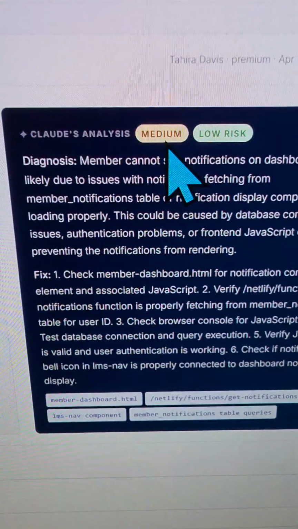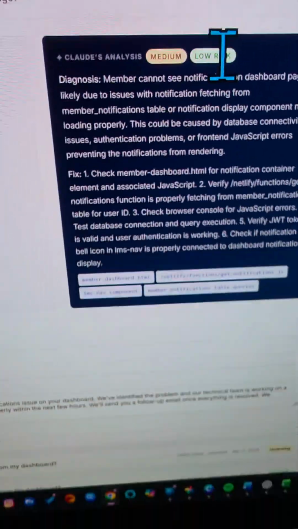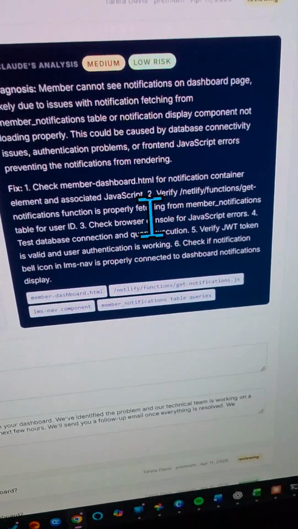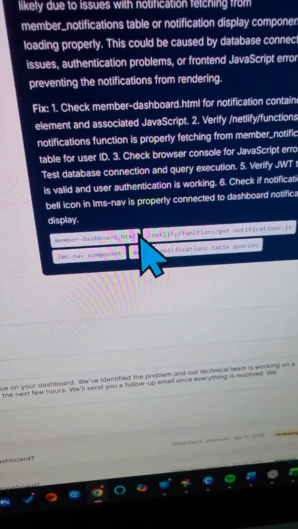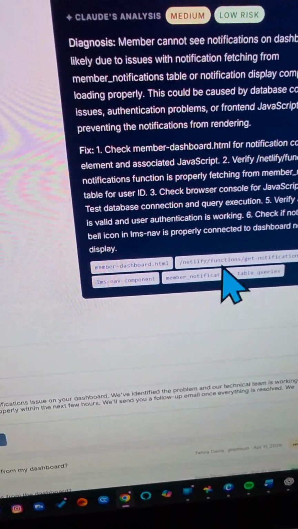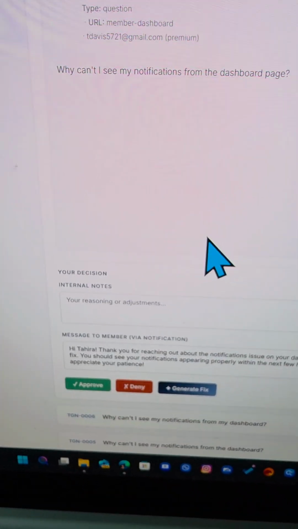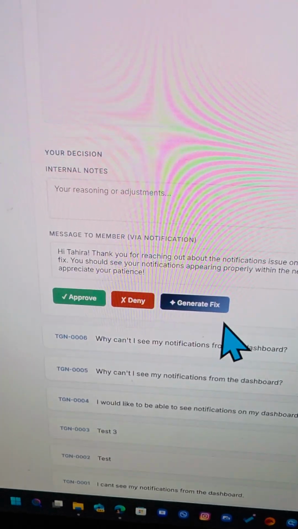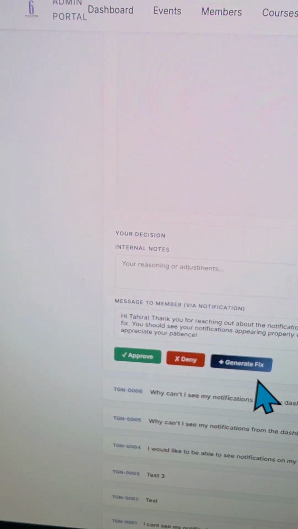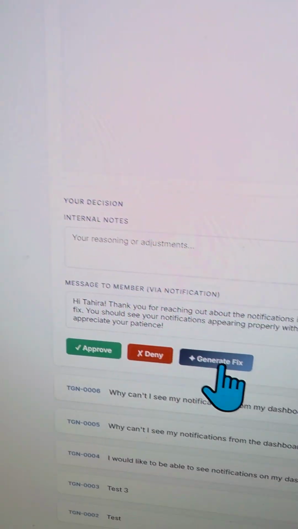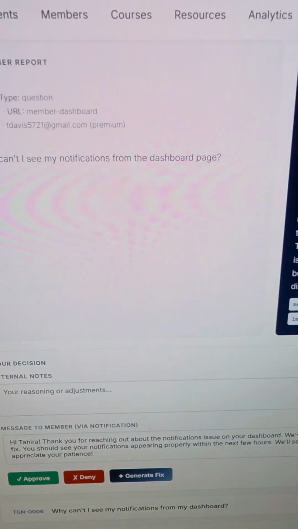Claude is going to give me a severity of the ticket and a risk for the ticket based on some guidelines and skills that we set up prior to launching. It's also going to give me pages from my Git repo that I might need to take a look at. And then I'm going to go down here and it provides the recommendation.